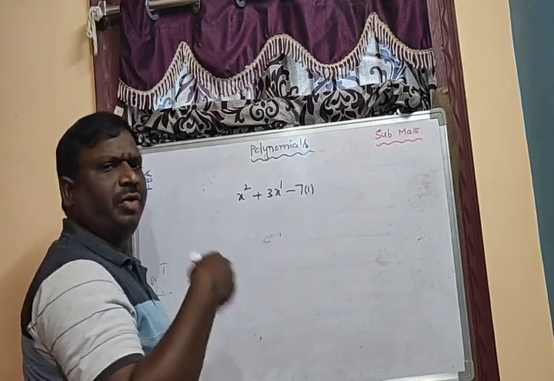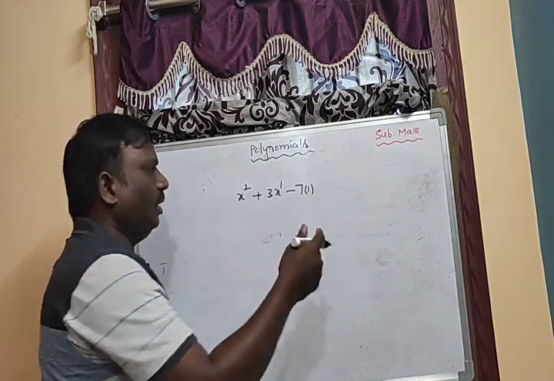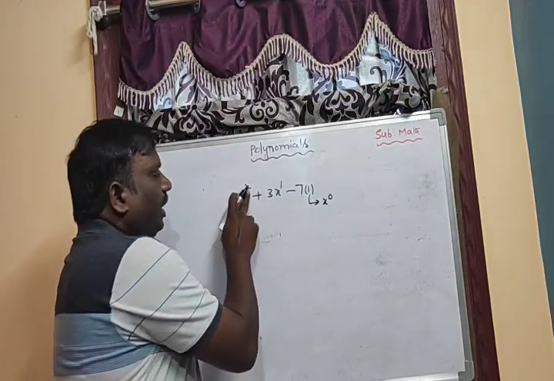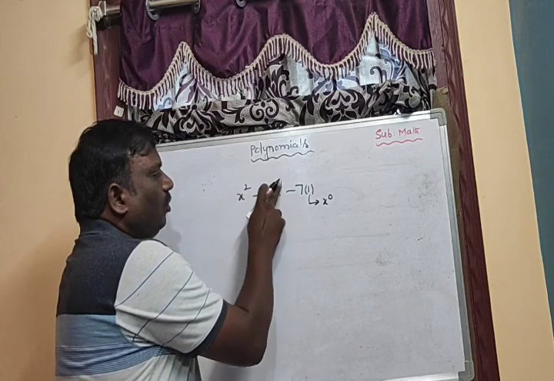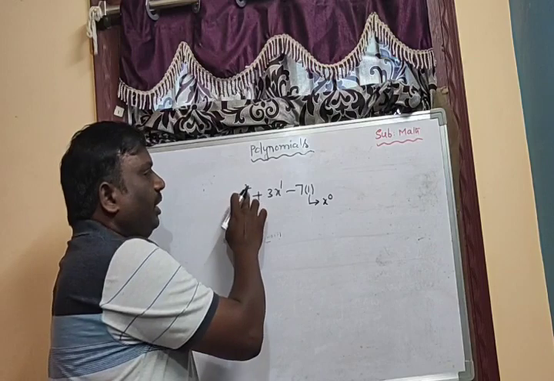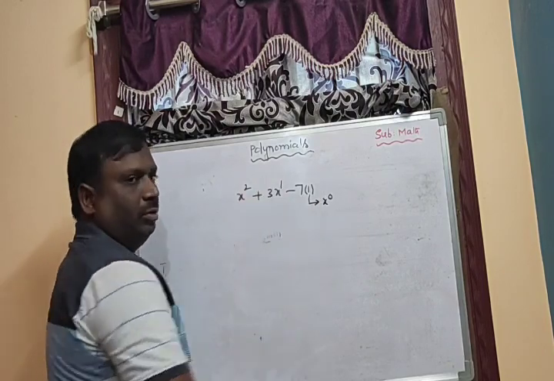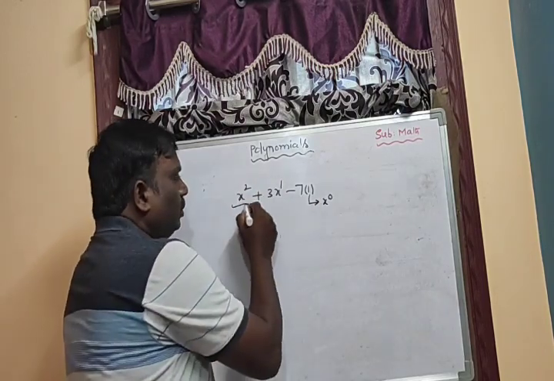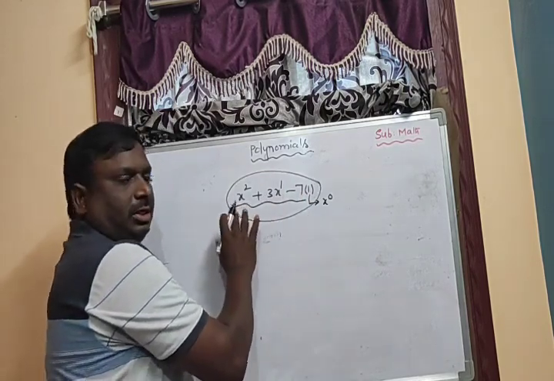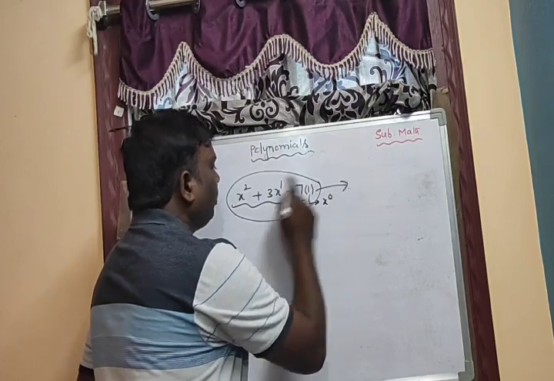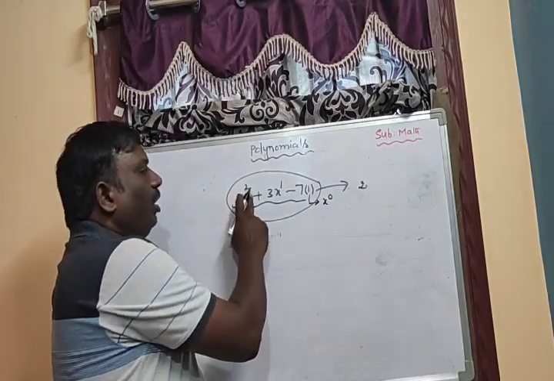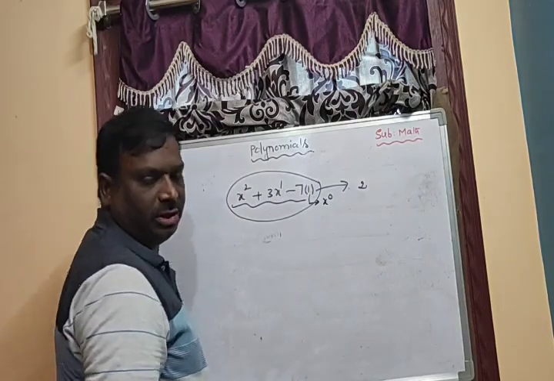Every number, every value is multiplying with 1, and 1 is nothing but x power 0. So identify the powers of the variables: 2, 1, 0, decreasing. In any order we can write, but I'm writing here in decreasing order, 2, 1, 0. This is called an expression. The highest power of the expression is 2. Then this is a polynomial. The degree of the polynomial is 2.